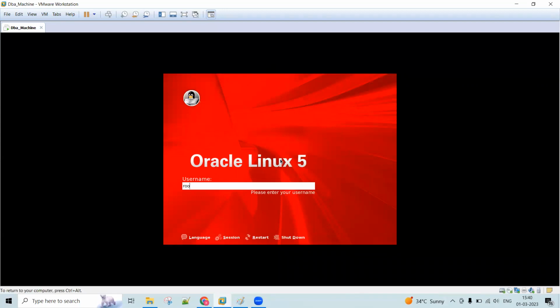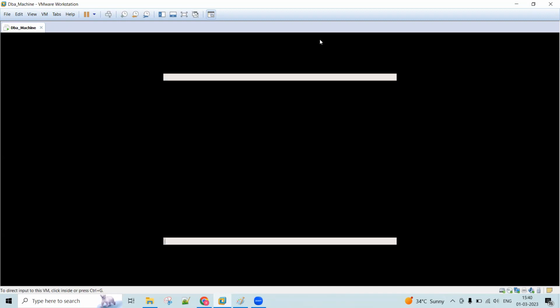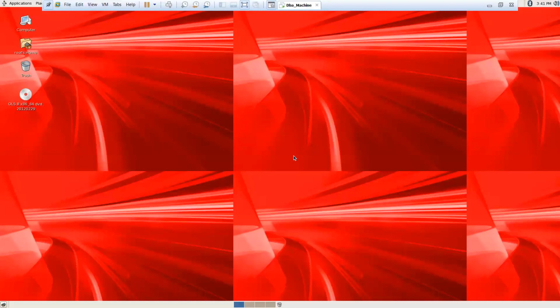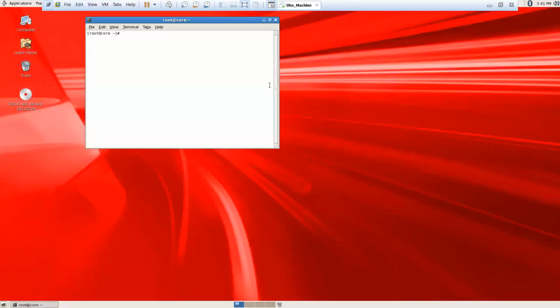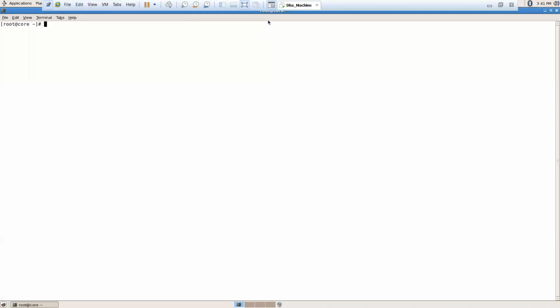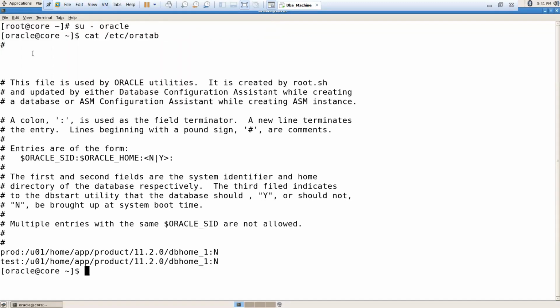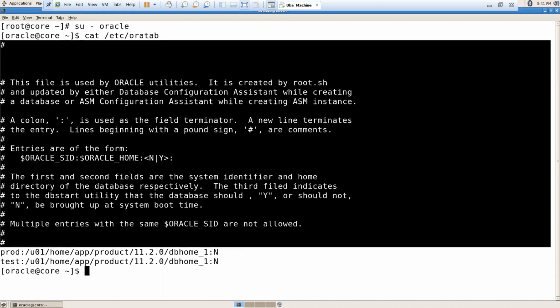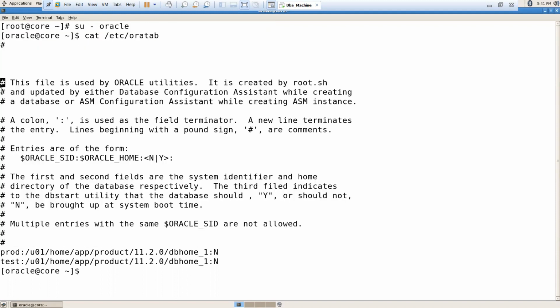Now username is root and the password is Red Hat. Switch user Oracle, then we have to give cat /etc/oratab, to check how many databases I have. Okay, so in my case, after giving this command, all these things you can ignore. Wherever you have the hash, the lines which start with hash, you can ignore those lines.